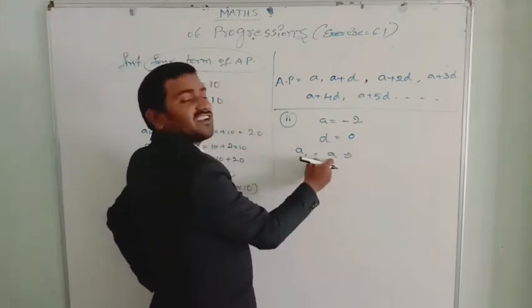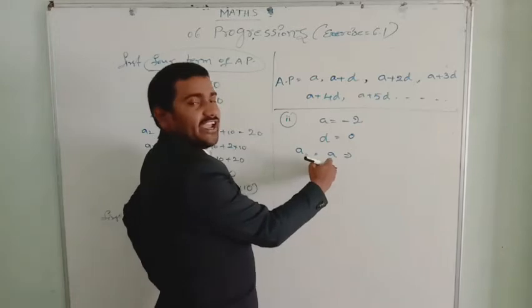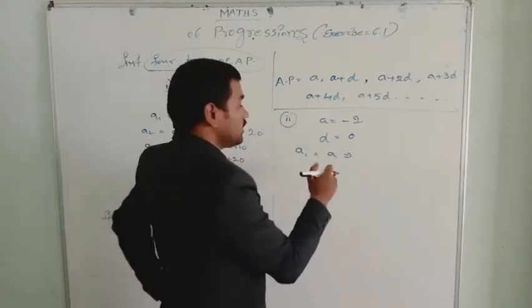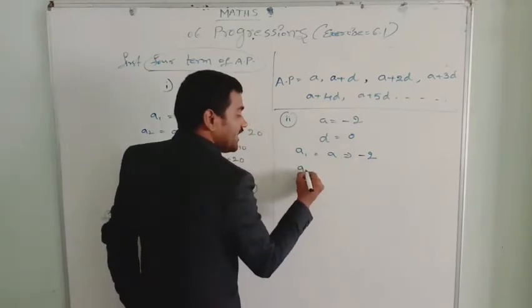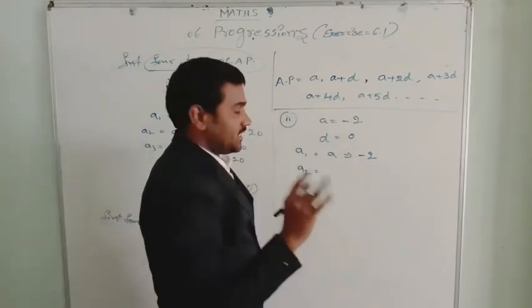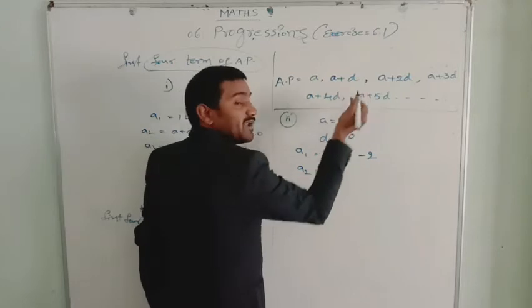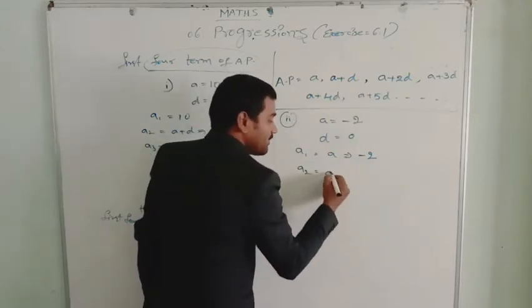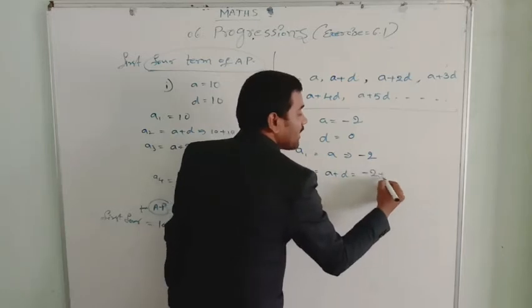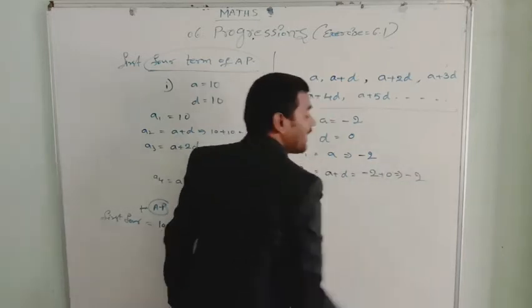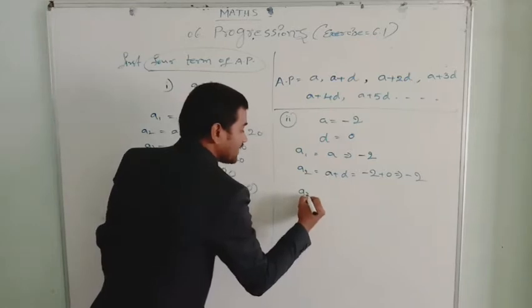A1 is nothing but the first term. The first term is denoted by A, and the common difference is denoted by D. So A equals -2. We have the first term. A2, the second term, we need. Second term equals A plus the common difference, that is, first term plus common difference. The first term is -2, the common difference is 0. That equals -2. Then A3.